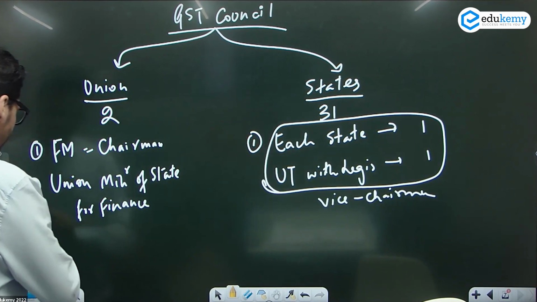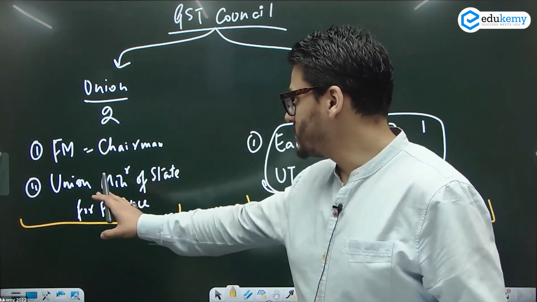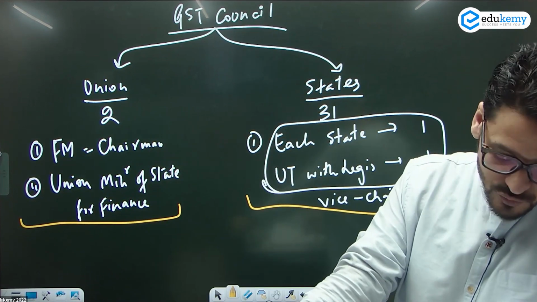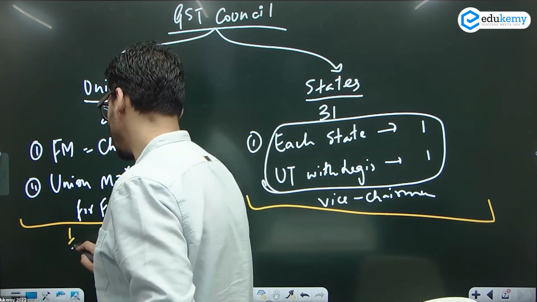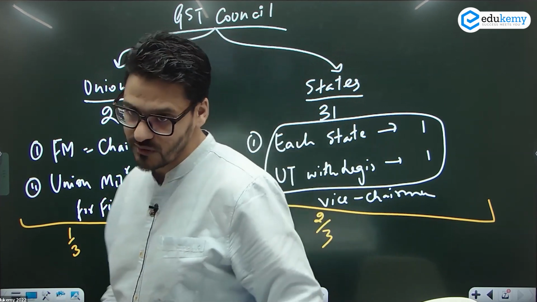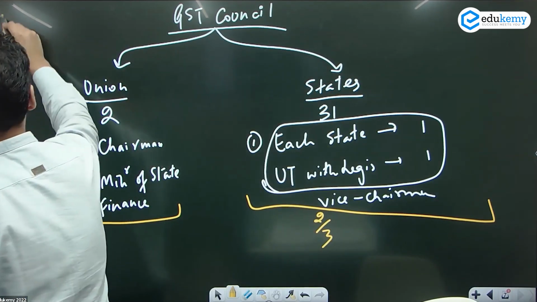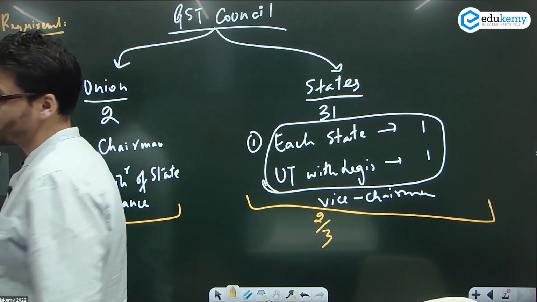Now tell me, ज़्यादा power, voting power किसके पास होगा? Would it be with the union, higher voting power, or would it be with the states? So higher voting power is with the states. Union only has 1/3 of the voting power. States have 2/3 of the voting power.